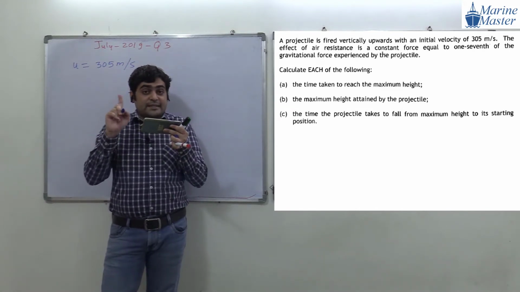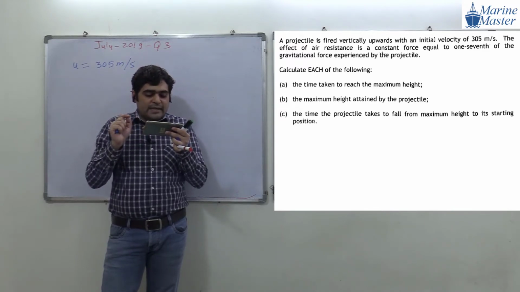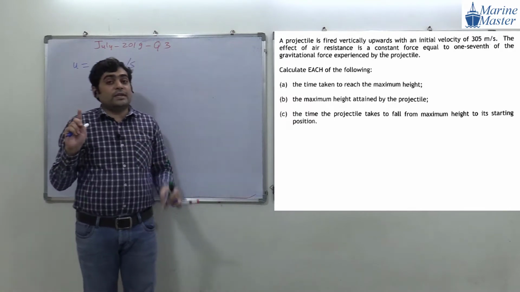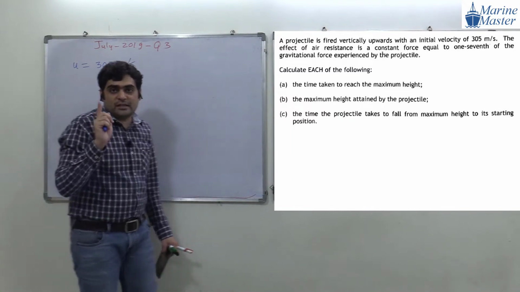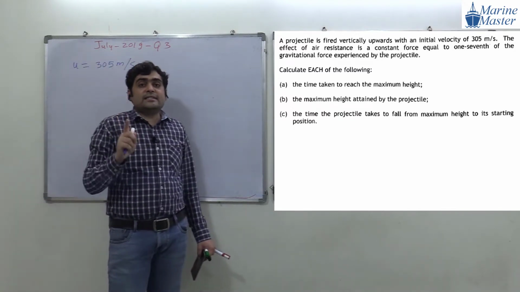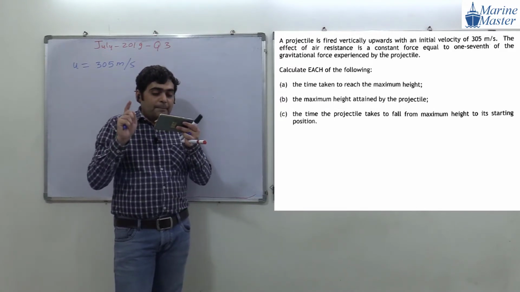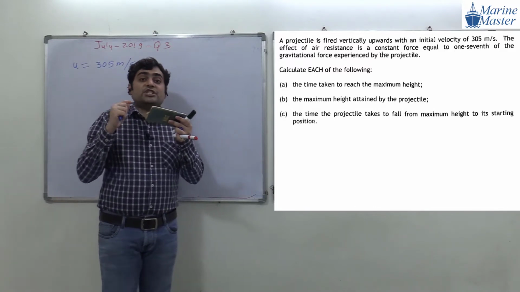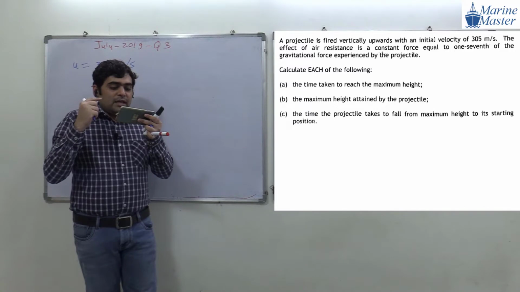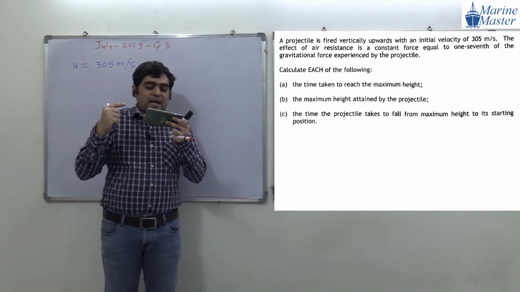The effect of air resistance, guys. The next words are very, very important. The effect of air resistance is a constant force equal to 1/7 of the gravitational force experienced by the projectile.